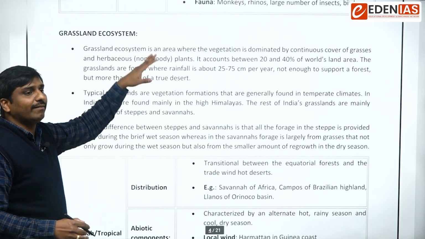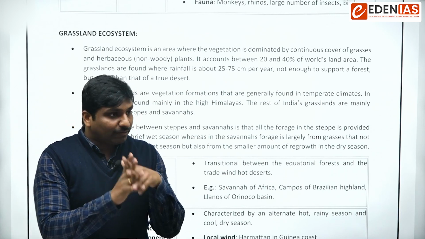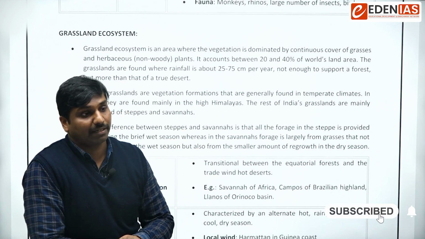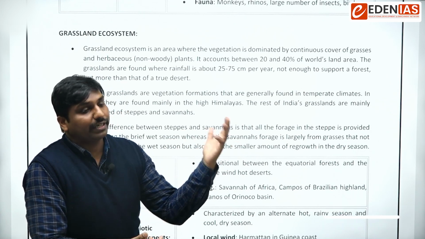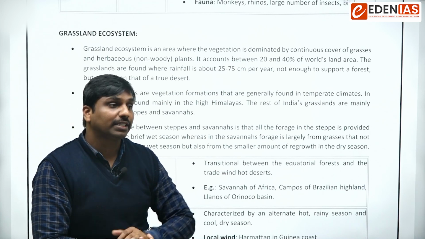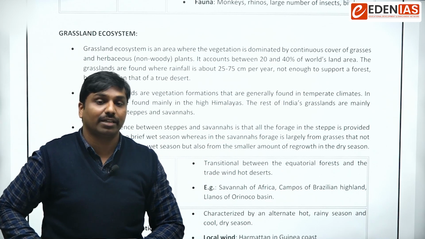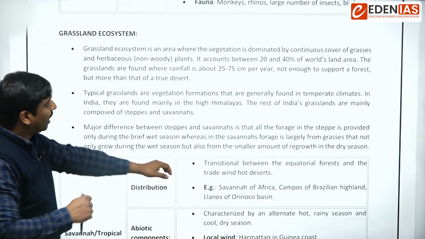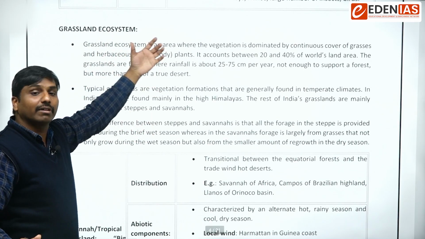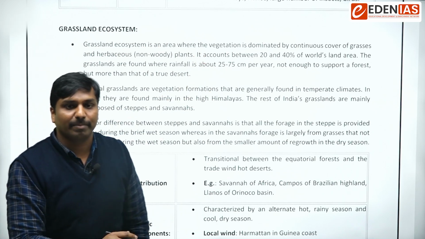Ecosystems means we will have grassland ecosystems. So the thing you have to keep in mind is the rainfall. If rainfall is sufficient for the growth of diverse vegetation, then we can expect forests. If a moderate or comparatively lesser amount of rainfall is there, then we can expect the development of grasslands. So we will call it a grassland ecosystem.